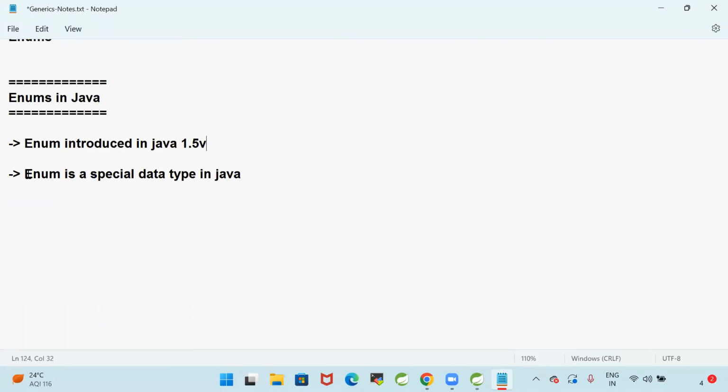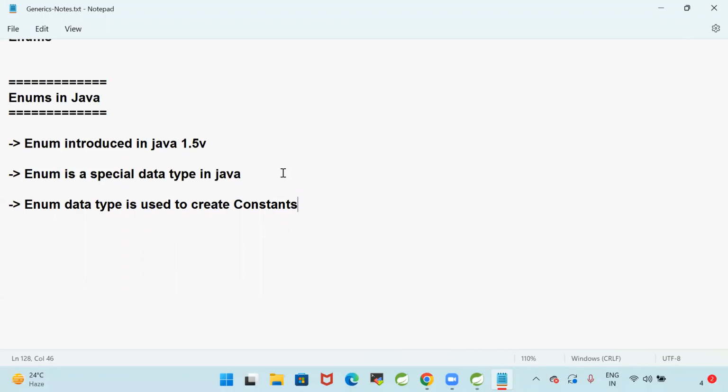What is the purpose of enum? Enum is a special data type in Java. Enum is used to declare constant variables. The enum data type is used to create constants. When our program wants to deal with some constants, then we are going to use enum for that.